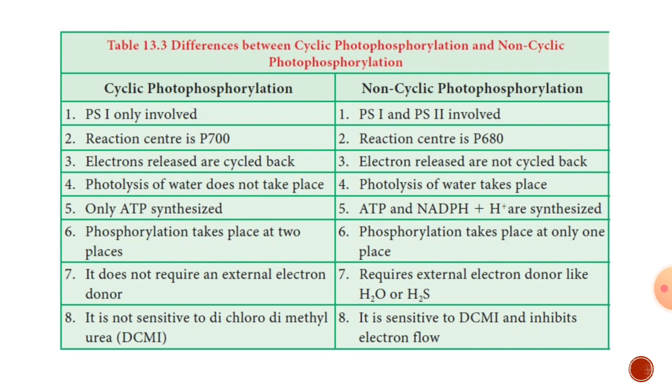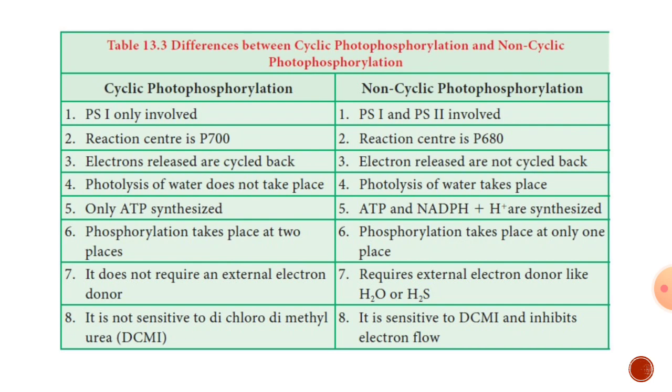There is a herbicide, also an algicide, that is dichlorodimethylurea, DCMU. It is not involved in the cyclic photophosphorylation process, so that it operates continuously. But in the case of non-cyclic photophosphorylation, the same DCMU obstructs the electron passage from photosystem 2 to plastoquinone.